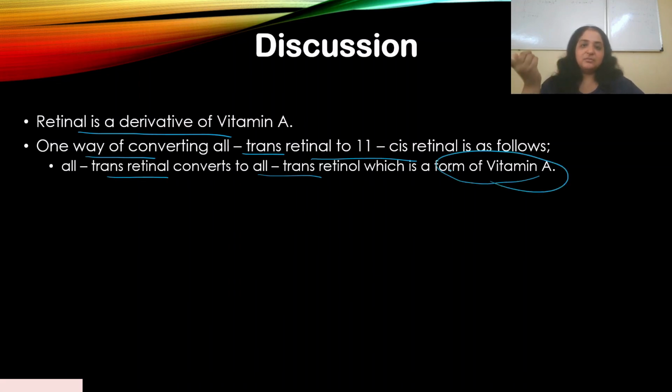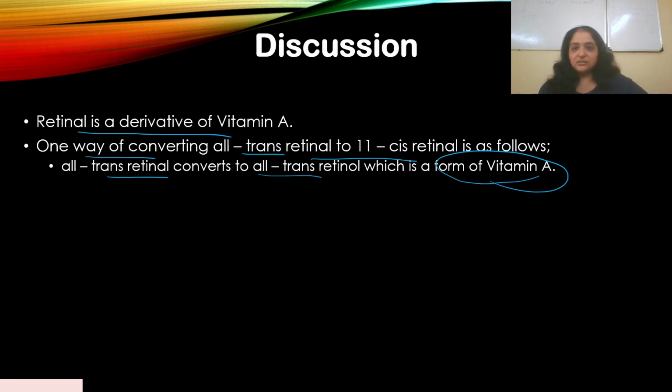Now, when we looked at the previous question where I spoke about the photochemistry of rhodopsin, over there retinal isomerase was present, right? So what happens with retinal isomerase, it converted all-trans retinal into 11-cis retinal. That then combines with scotopsin, because scotopsin and 11-cis retinal can combine together, the configuration matches, and so it finally forms rhodopsin. But there's another way by which all-trans retinal can be converted to 11-cis retinal.